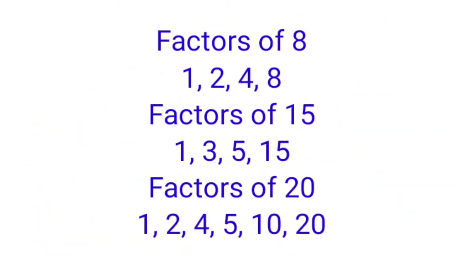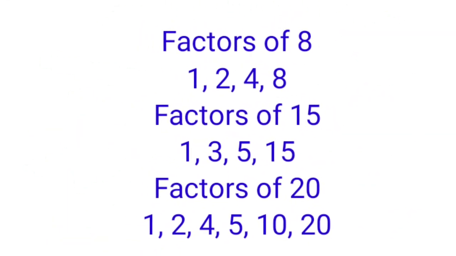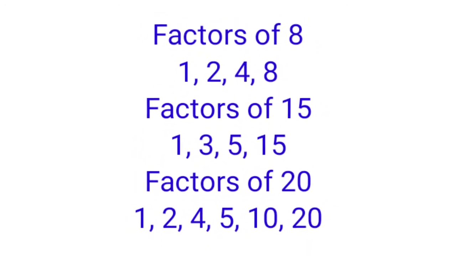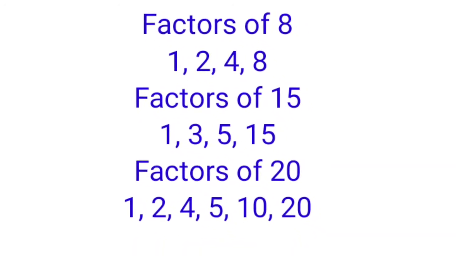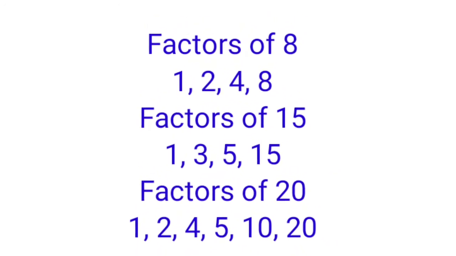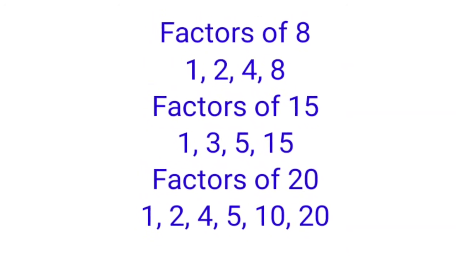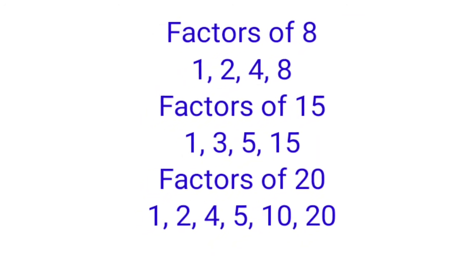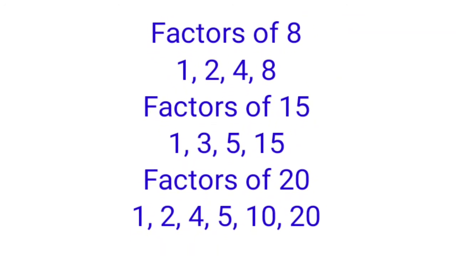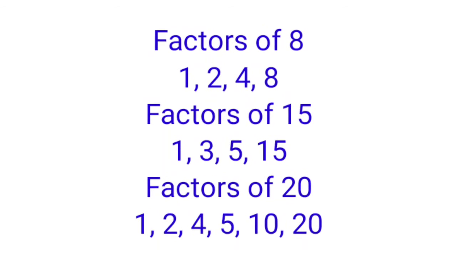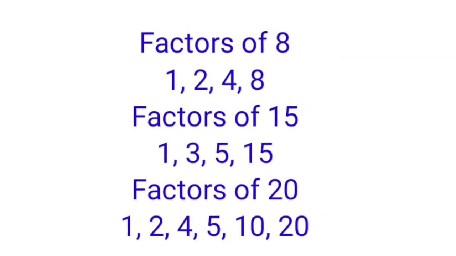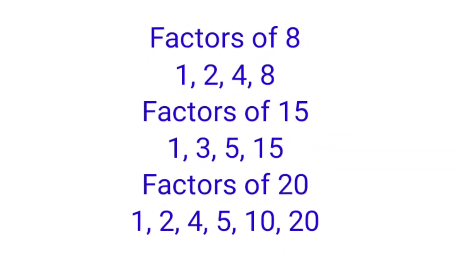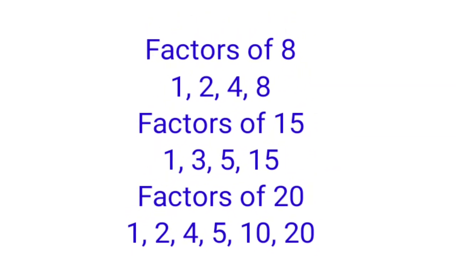Example: 8. 1, 2, 4 and 8 are the factors of 8. Now know all factors of 15. All factors of 15 are 1, 3, 5 and 15. And now know all the factors of 20. 1, 2, 4, 5, 10 and 20 are the factors of 20.